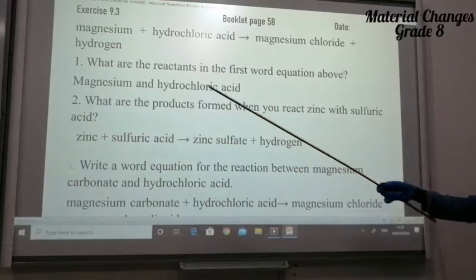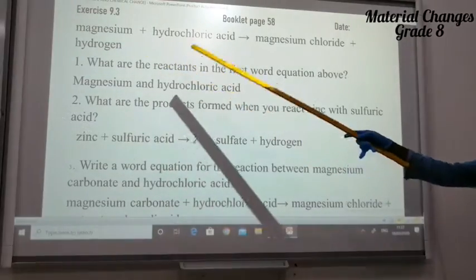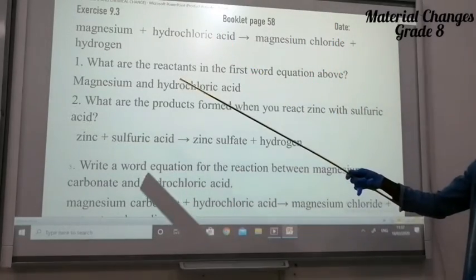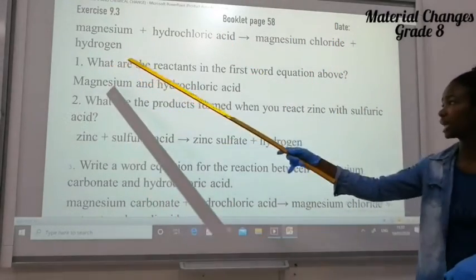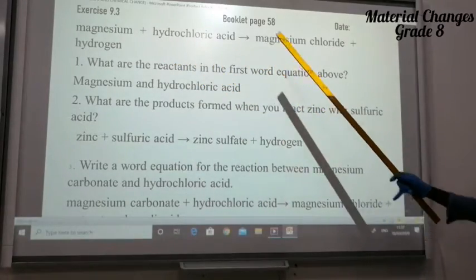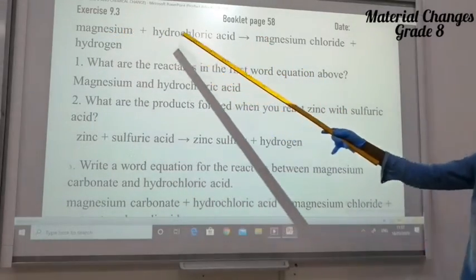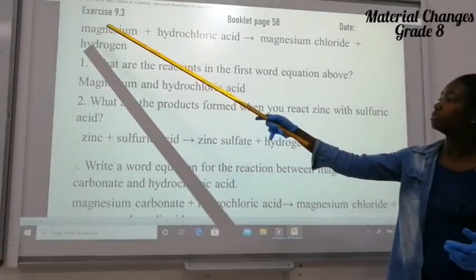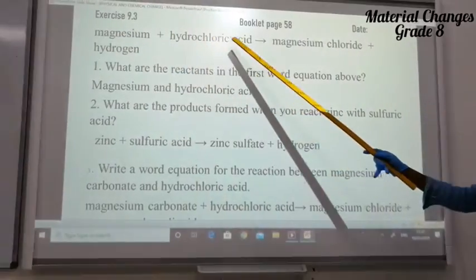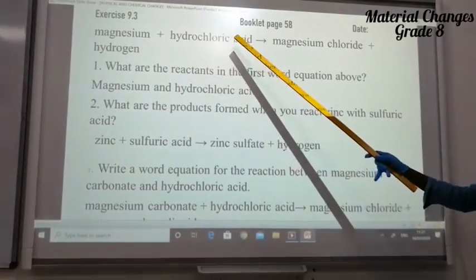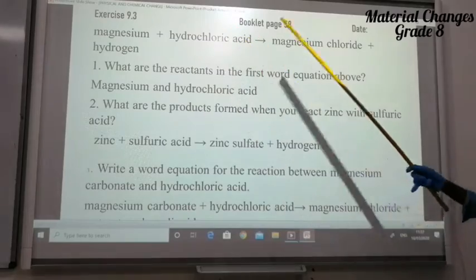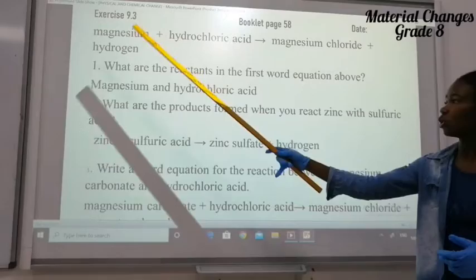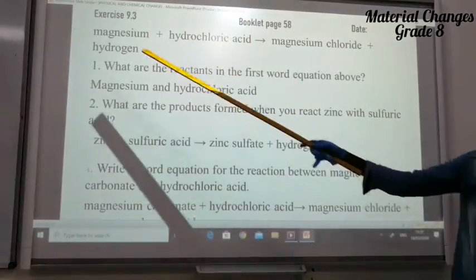So now we are going to open our booklet, exercise 9.3, booklet page 59, and you'll see the exercise there. The first question says, what are the reactants in the first word equation above? From the experiment we did, we put magnesium plus hydrochloric acid. Magnesium and hydrochloric acid are the reactants, and they formed new products, magnesium chloride plus hydrogen. So our reactants in this equation are magnesium plus hydrochloric acid.